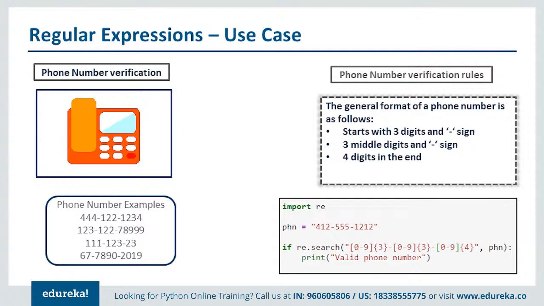We can use regular expressions for phone number verification. The phone number verification rule is that it starts with 3 digits and then a hyphen, then again 3 digits, then again a hyphen, and the last part has 4 digits. So we build the regular expression in such a way. You can see that we are using the range 0 to 9, so numbers can be 0 to 9. Then we go for exactly 3 numbers, then again 0 to 9 with exactly 3 digits, and then again 0 to 9 with 4 digits there.